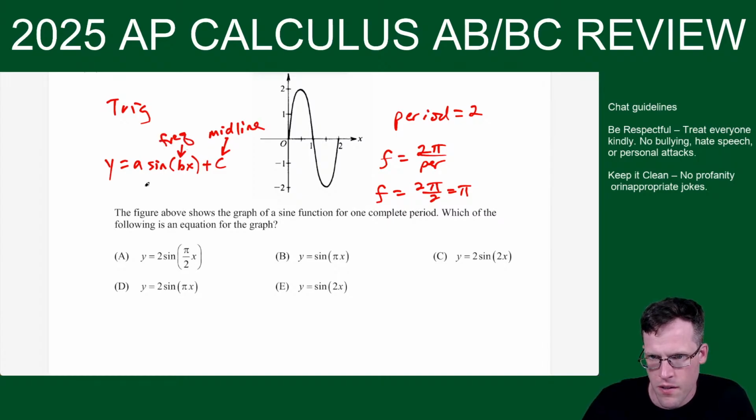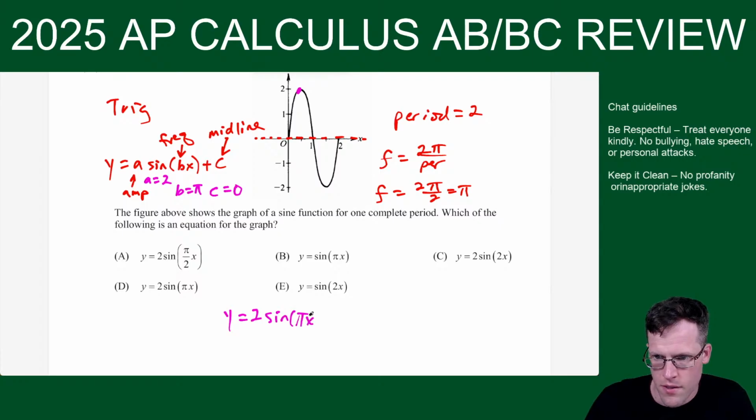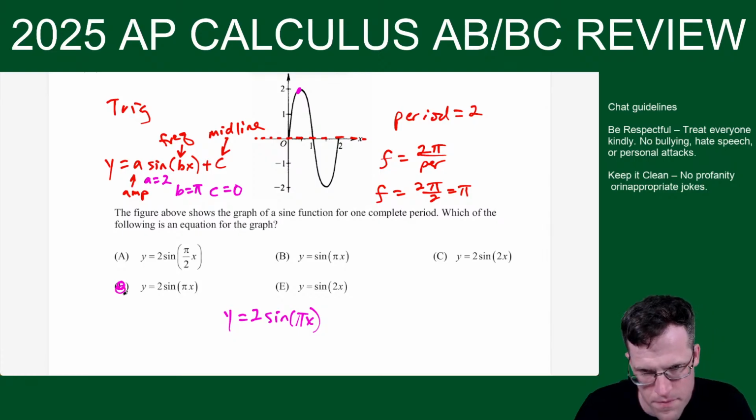Frequency, amplitude. The amplitude is the distance to the midline. So see how the midline is here at 0? So our value c in this case is equal to 0. The frequency, our b value, is equal to pi. But the amplitude is the distance from the midline to the max or min. So our amplitude is equal to 2. So then I just plug in. I get y equals 2 sine pi x plus 0, or just 2 sine pi x. 35 is D.